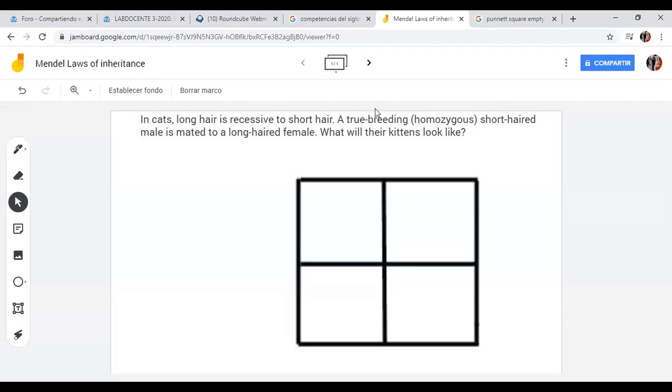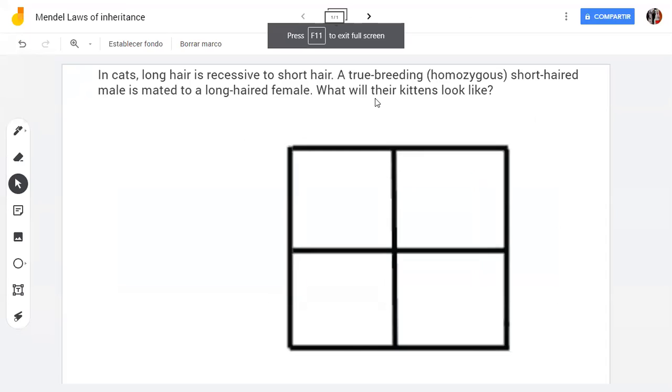So here we have an example. It says, in cats, long hair is recessive to short hair. A true breeding homozygous short hair male is mated to a long hair female. What will their kittens look like? So first we need to put what we have.